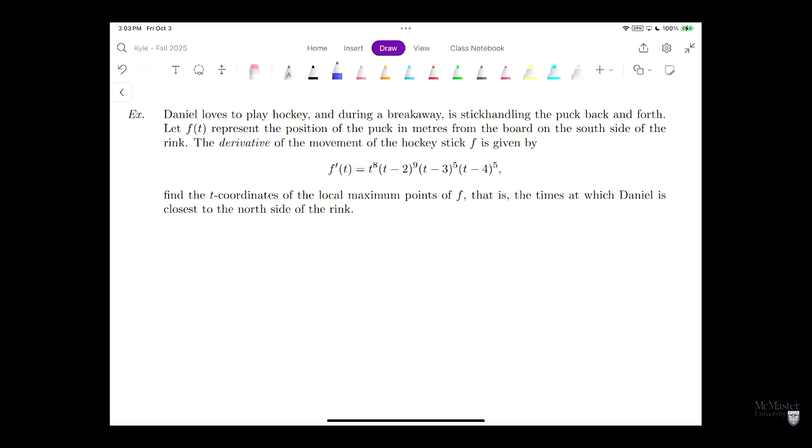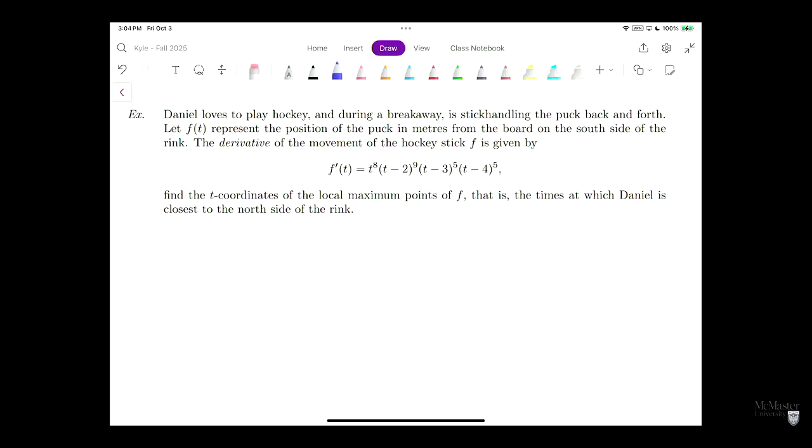So Daniel's on a breakaway, stick handling the puck back and forth. Let f of t represent the position of the puck in meters from the board on the south side of the rink. And the derivative f prime of t is equal to this polynomial function right here. The question says let's find the t coordinates of the local maximum points of f, and that is the times at which Daniel is closest to the north side of the rink.